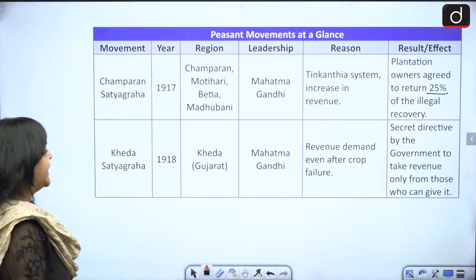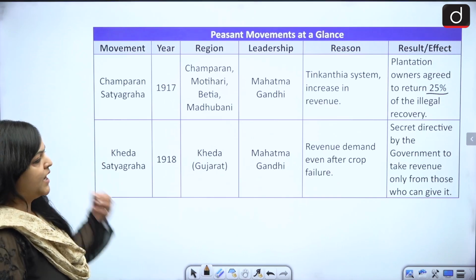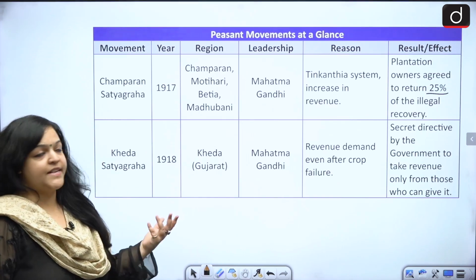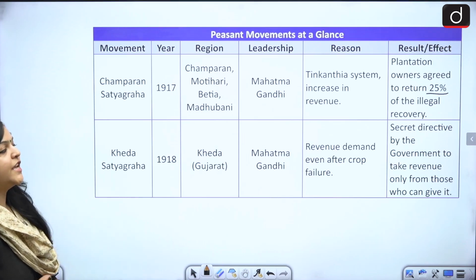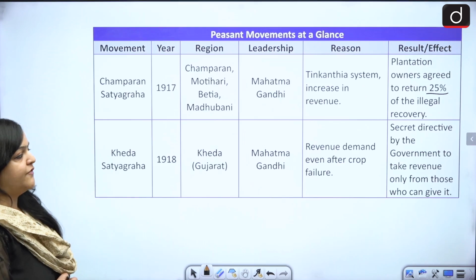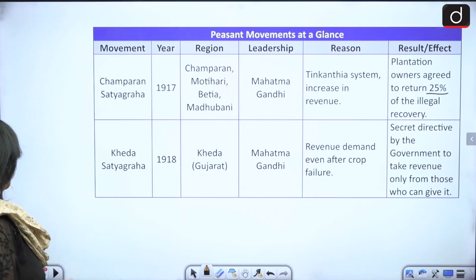Then you have the Kheda Satyagraha 1918, Kheda, Gujarat. Again, the leader is Mahatma Gandhi. The reason was revenue demand even after crop failure. So secret directives were issued by the government to take revenue from only those who could give it.